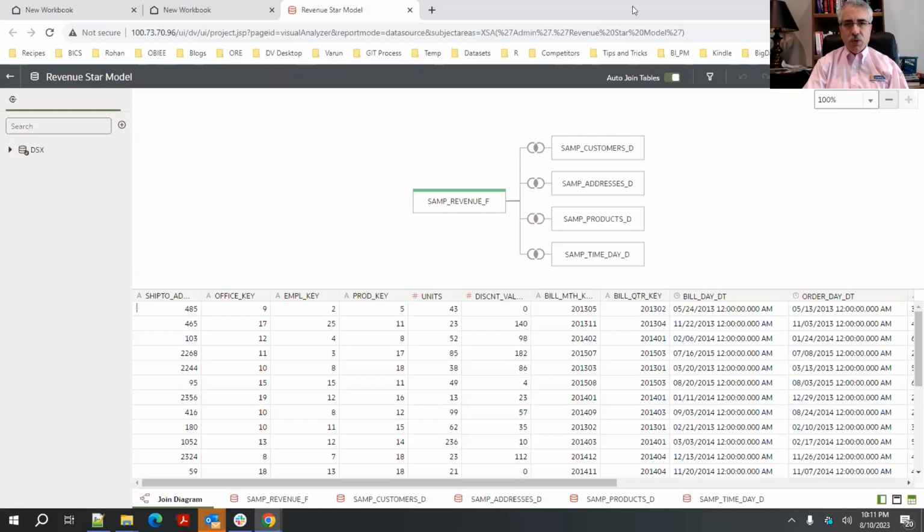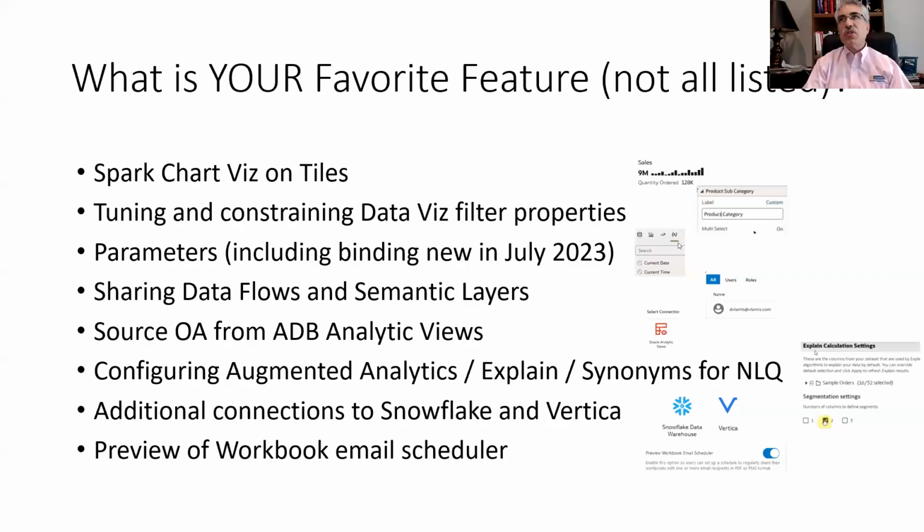We do have a poll that I want to fire on this. And let me try and share the screen. There was too much to show, folks, with all the things that were added, even in just one release. So we're asking what your favorite feature is. I'm going to try and showcase behind the scenes. Let's see if this works. Some of the features, hopefully this shows behind the favorite feature. And we're going to ask you what your favorite feature is.